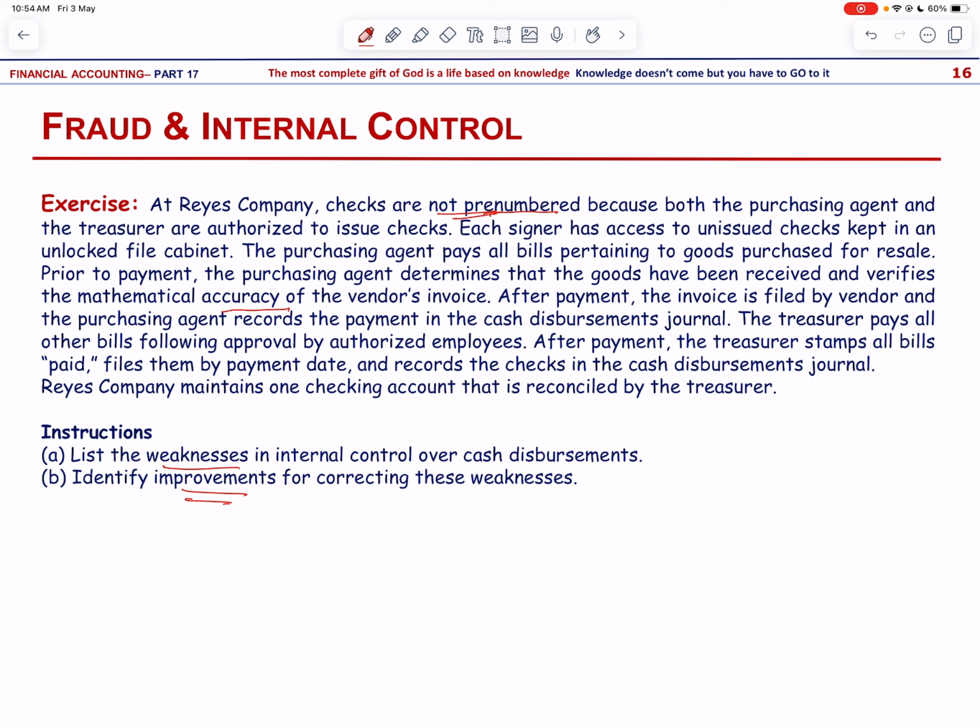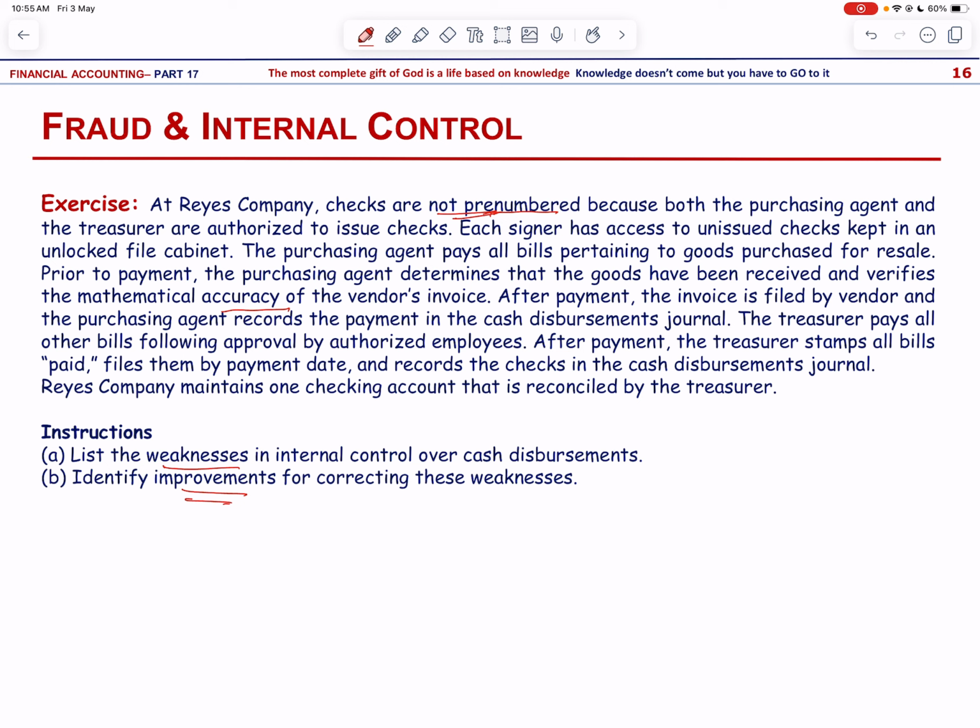The fifth weakness is that after the payment, the invoice is filed. So the weakness is of documentation procedure. So the invoice should be stamped paid. That is the suggestion. The sixth weakness is that the purchasing agent records payments in cash disbursements journal. So the weakness is of segregation of duties, and the suggestion would be that only accounting department personnel should record cash disbursements.